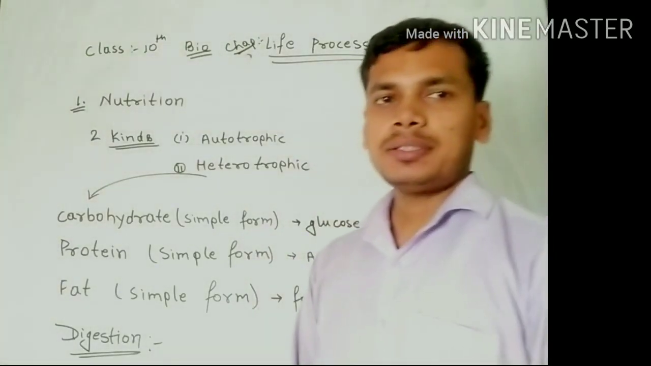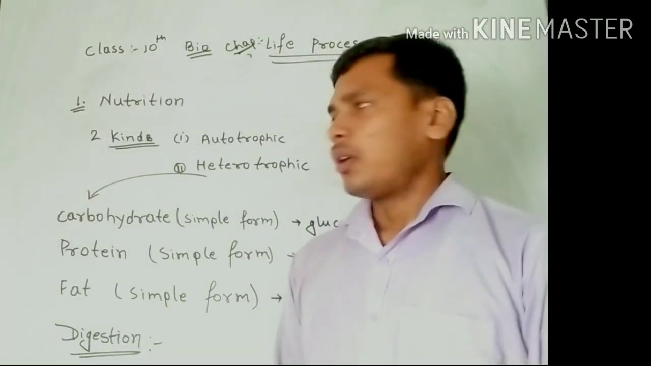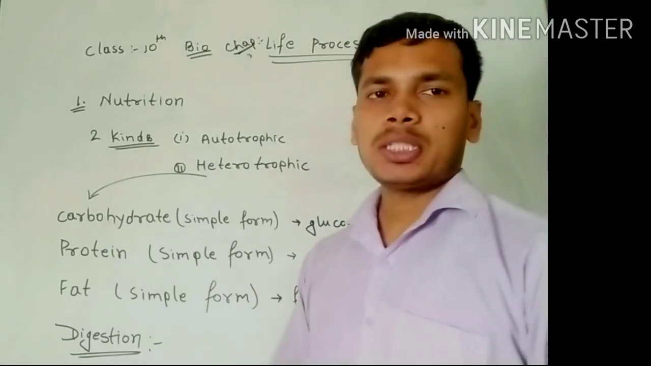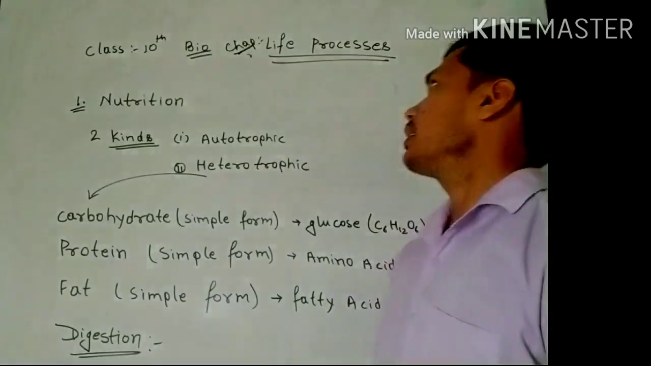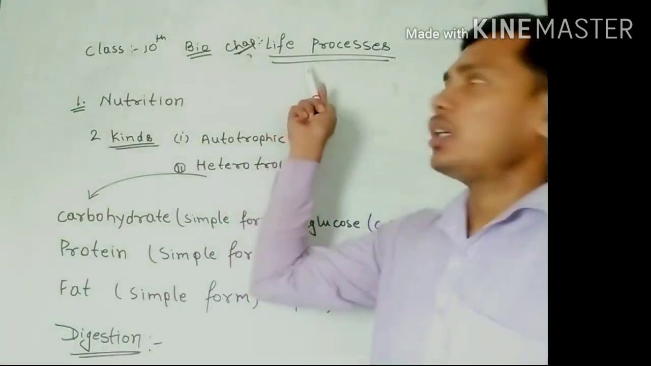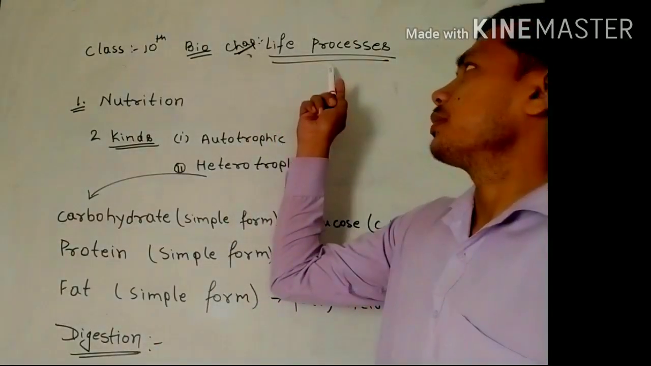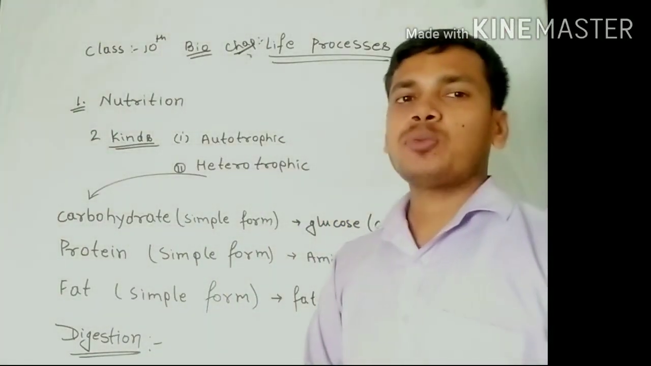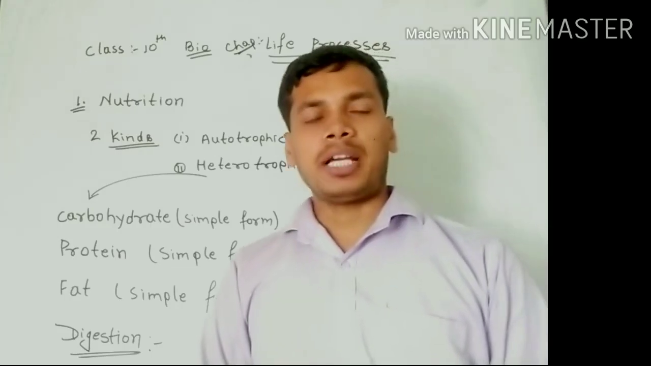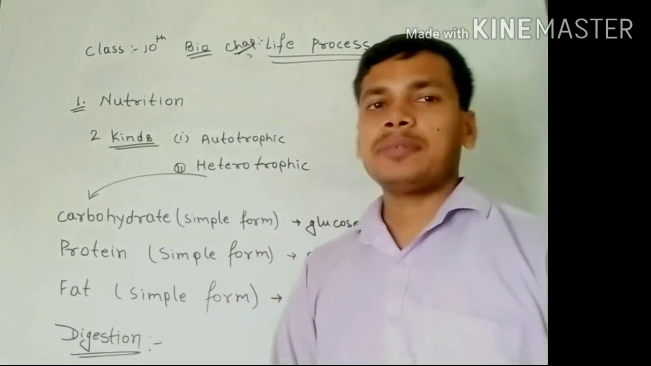In this chapter we will cover firstly what is nutrition, what is life, what are the criteria for life, and what are the processes by which life survives.